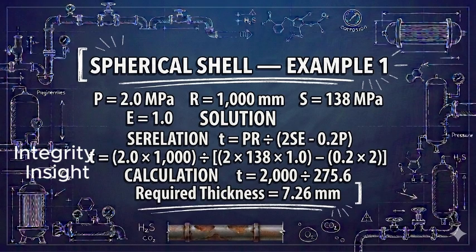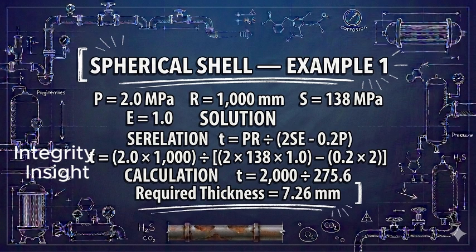Consider example 1. Required thickness of a spherical shell. The pressure is 2.0 megapascals. The inside radius is 1,000 millimeters. The allowable stress is 138 megapascals. The joint efficiency is 1.0.